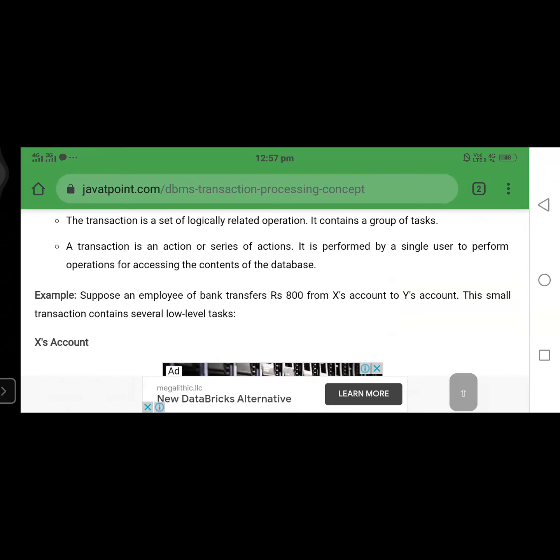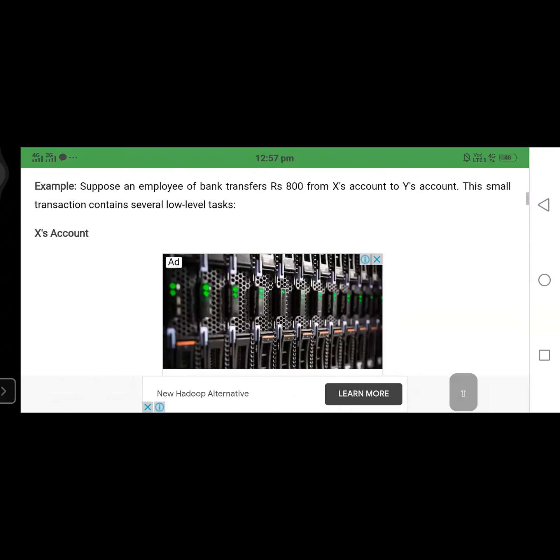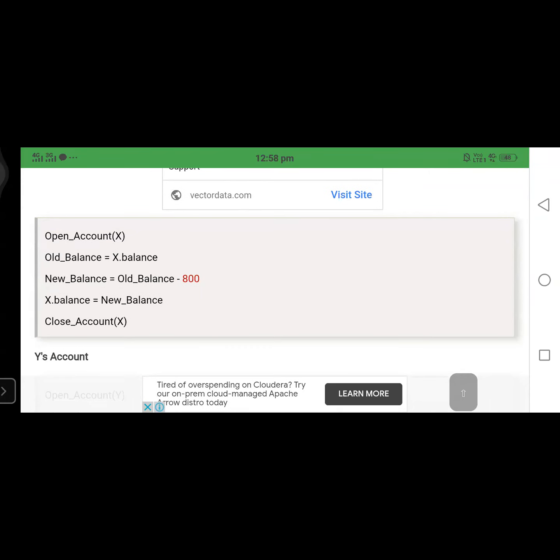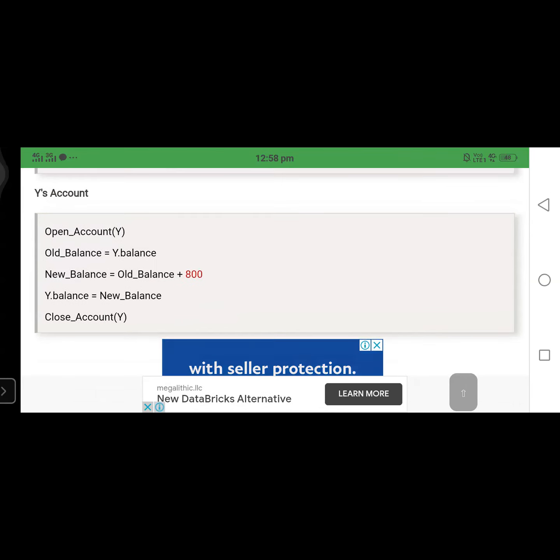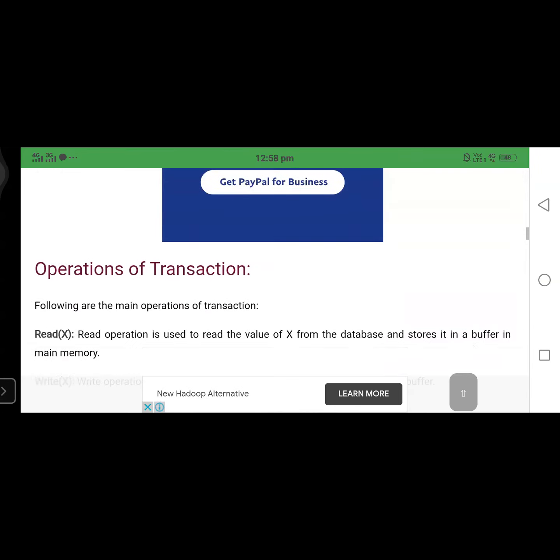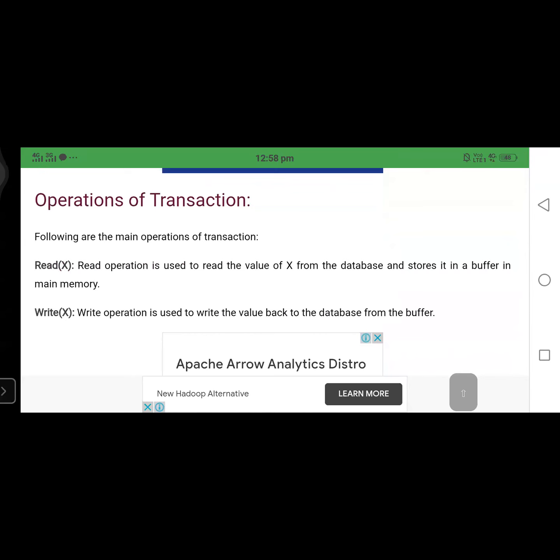So for that transaction, we need to perform so many operations. First we open the X account, next verify the balance, next deduct the amount, next close the account. Again open the Y account, and that account is credited with the 800 rupees, and close that account Y. In this way, each and every transaction has so many operations. In other words, a transaction is nothing but a set of actions.